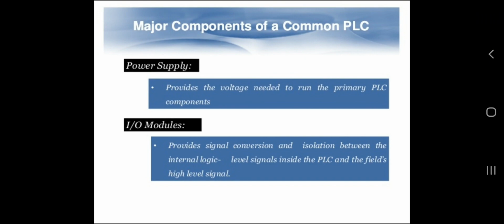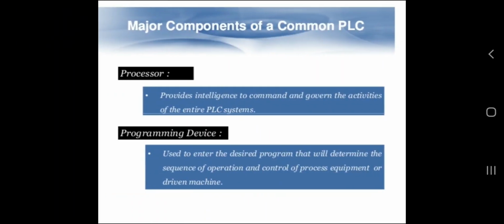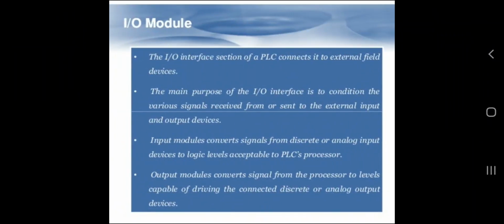The power supply provides the voltage needed to run the primary PLC components. Input output modules provide signal conversion and isolation between the internal logic level signals inside the PLC and the field's high level signals. Whereas the processor provides intelligence to command and govern the activity of the entire PLC system. Then the programming device is used to enter the desired program that will determine the sequence of operation and control of process equipment or driven machine.